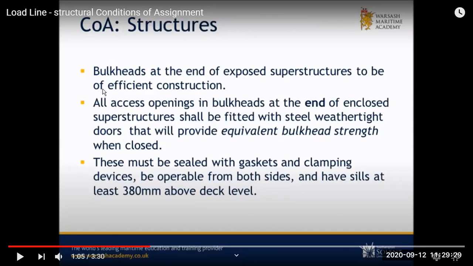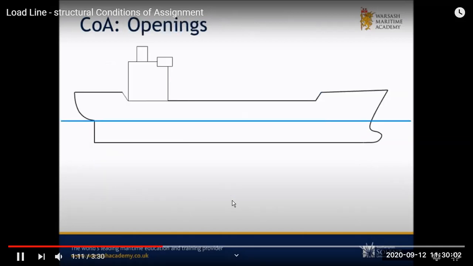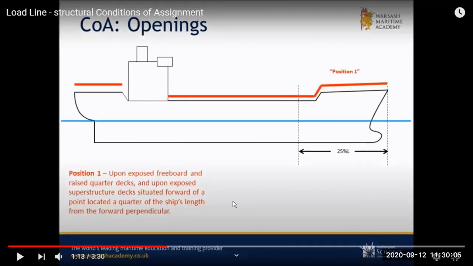Then all your bulkheads and superstructures, especially your superstructures, should be watertight, and any openings at your enclosed superstructures shall be with weathertight doors, which have the equal standard. If the bulkhead is weathertight, A class, then your door should also be A class type. And the minimum coaming height we've already seen is 380 above the deck level, with proper gaskets and clampings and dog legs and all. Then there are two positions in which the ship is divided.